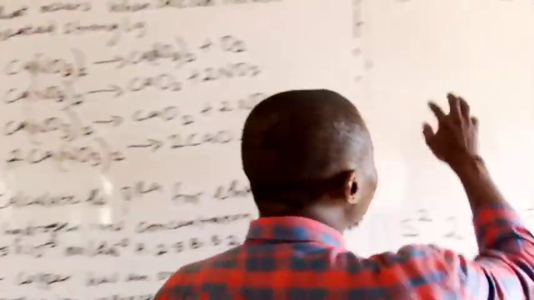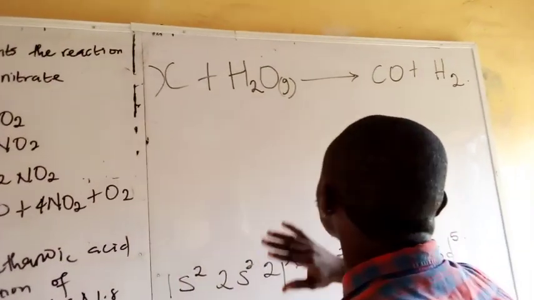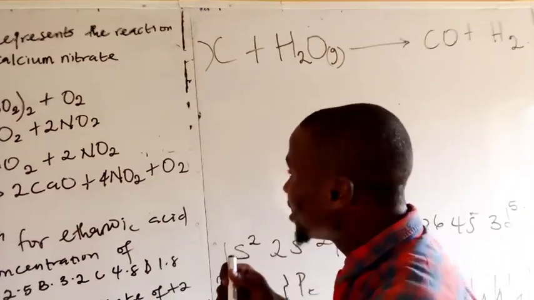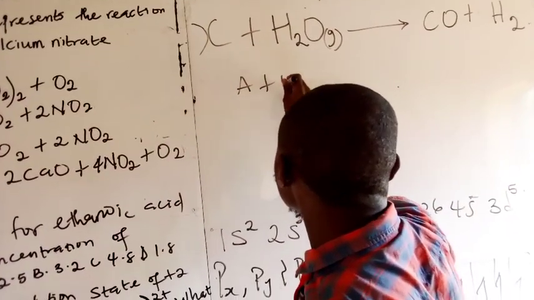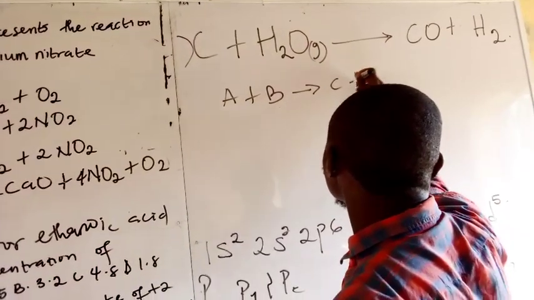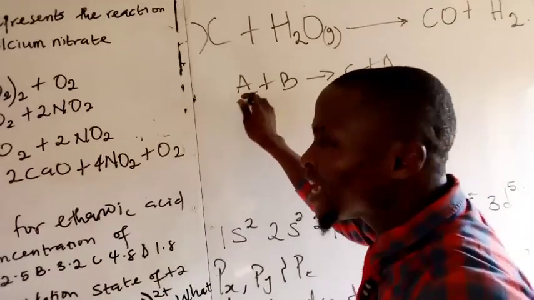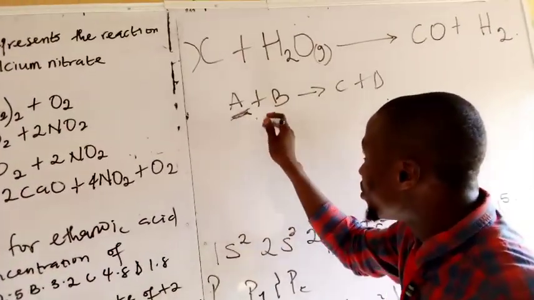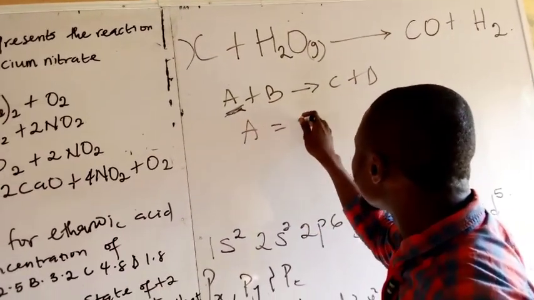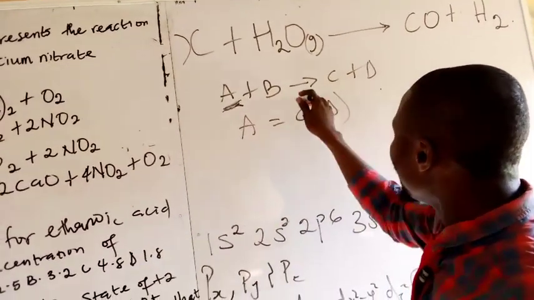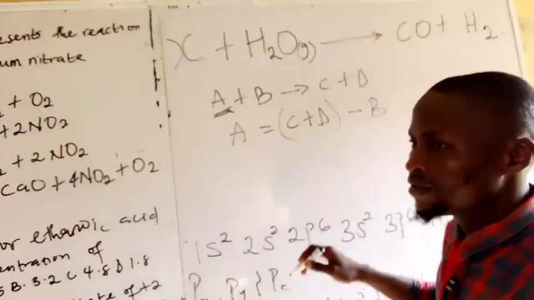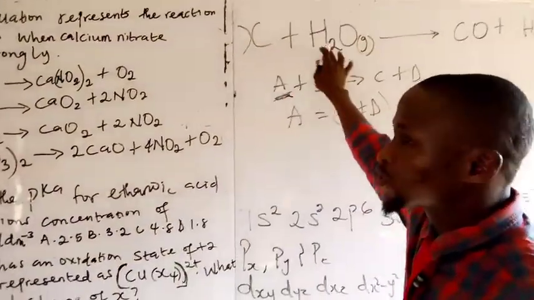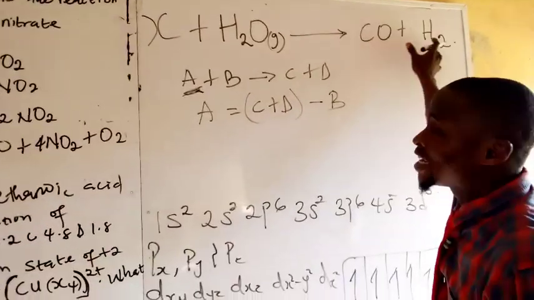So in a nutshell, mathematically, if I have A plus B giving C plus D, and I need A, I just make A the subject of the formula. That will be A is equal to C plus D minus B. Ditto to this reaction: I have X plus water giving carbon monoxide and hydrogen.